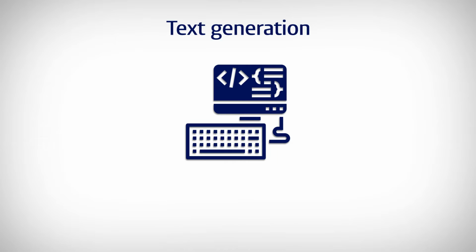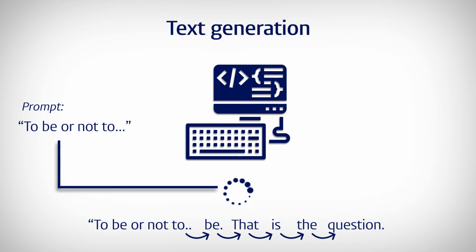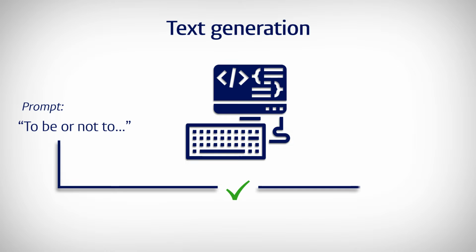Time for the second step, turning text prediction into text generation. Well, that's actually quite easy. You just give the LLM some text to start with. This is called the prompt. And then you tell it to predict the next word, to add that predicted word to the text, to predict the next word after that, and so on. So while the LLM is technically predicting words, the result is that it writes a new text.